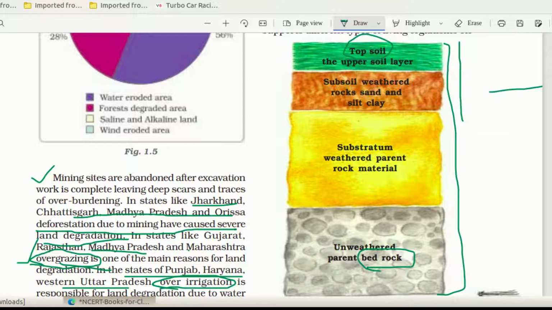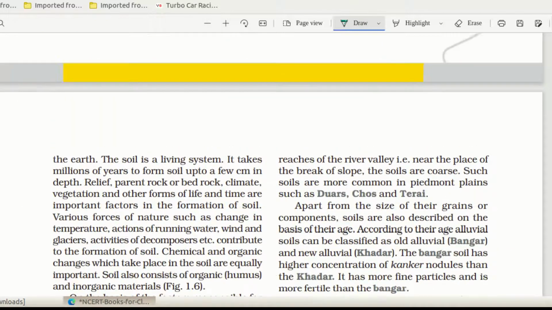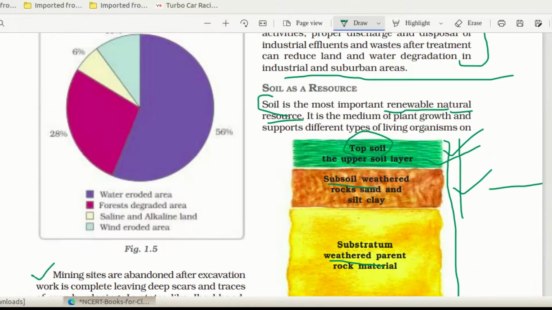So in this soil profile, what are the things you can see? In soil profile, the topmost layer is topsoil, then subsoil, then weathered rock, then unweathered rock. So topsoil, subsoil, weathered rock and unweathered rock. When you are writing about all the layers, you can write topsoil is the uppermost layer, then subsoil lies below topsoil or above the weathered area. This is the way you should make the points.